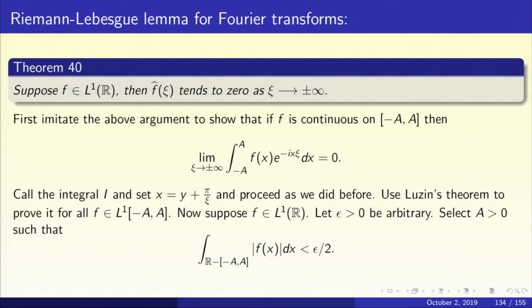What is e to the power minus ix chi? Cos x chi plus i times sin x chi. Now I replaced x by y plus pi by chi. So sin x chi will become minus sin y chi, because sin of pi plus theta is minus sin theta, and cos of pi plus theta is minus cos theta. So you'll pick up a minus sign exactly as we wanted. Then we should add the two expressions and get 2I, and proceed exactly as before, and we can finish the job. That's a very good exercise for you.